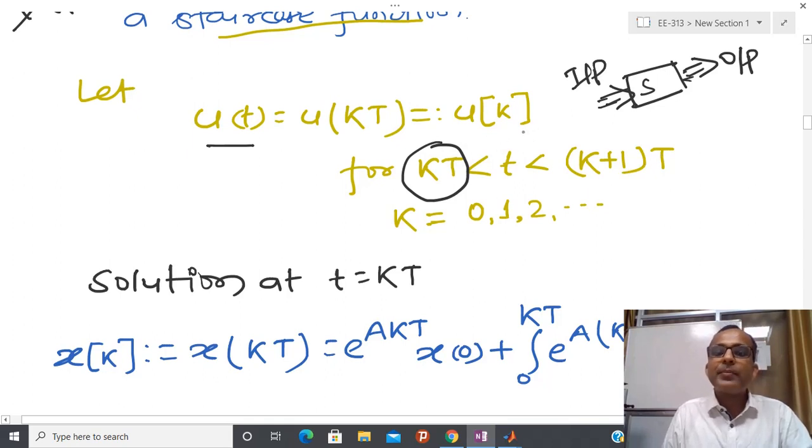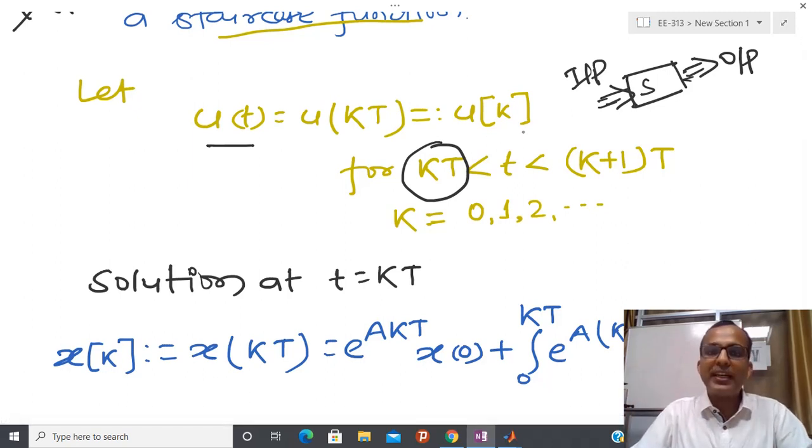Due to that reason, whenever we have a computer control system, two behaviors basically come into the picture, that is called open loop behavior as well as closed loop behavior. So the system acts like a closed loop system at the discrete instants, because at each discrete instant we are changing the control action, but in between the discrete instants I have open loop control.